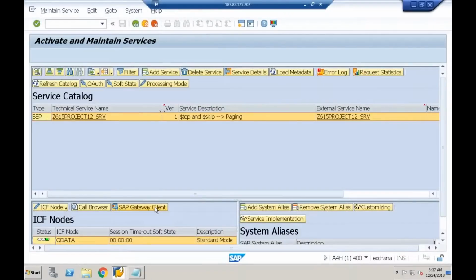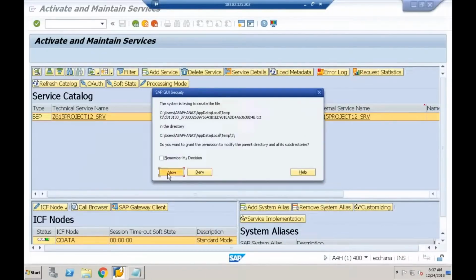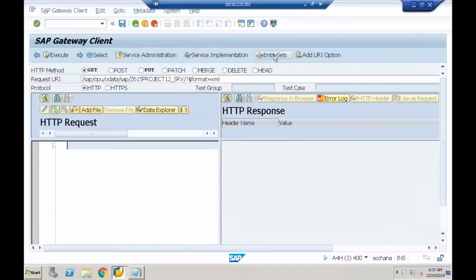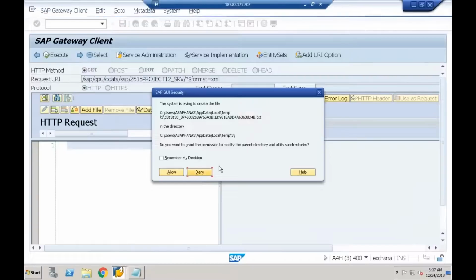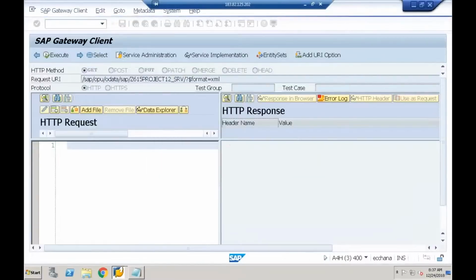Then let me maintain it. Yeah, go to the gateway client. Done. Entity set, product set. As of now, I'm not passing the top value and skip value. Let me execute this as it is.